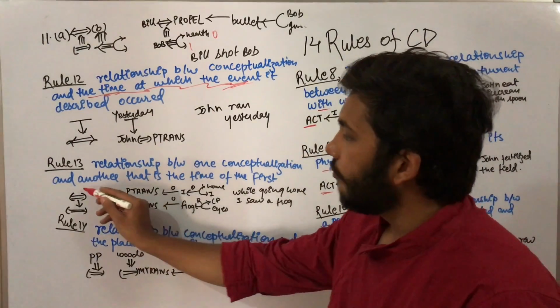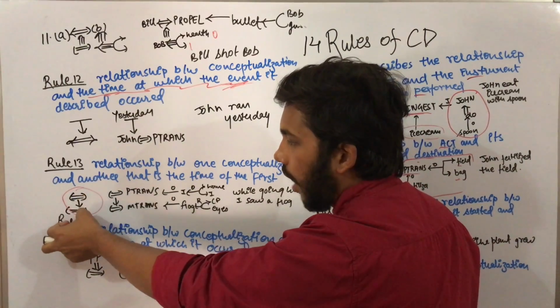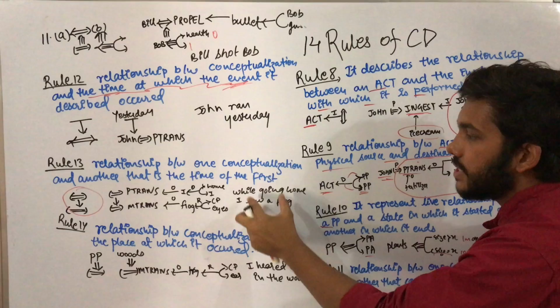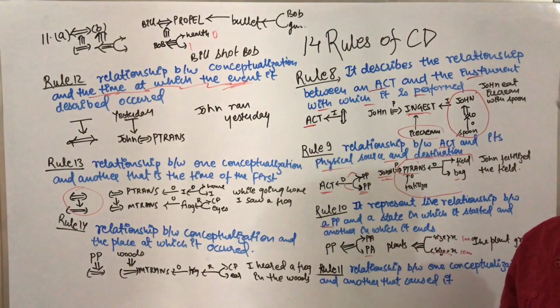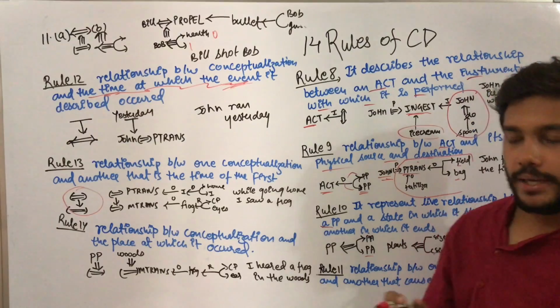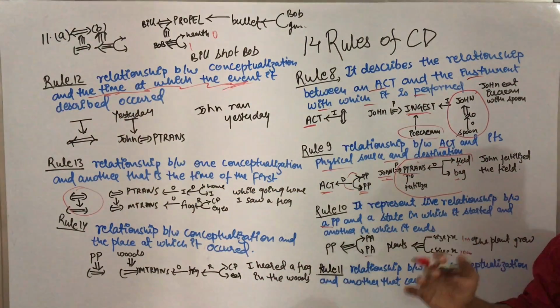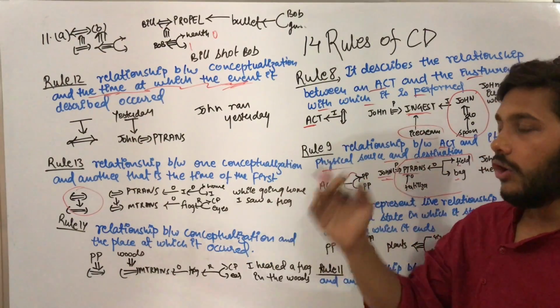This is the symbol of conceptual dependency that we are going to use: a double arrow, a downward direction and a double arrow. An example of this is, while going home I saw a frog. Now our conceptualization is that I am going to my home, but while going, at the time I am going to my home, I saw a frog.